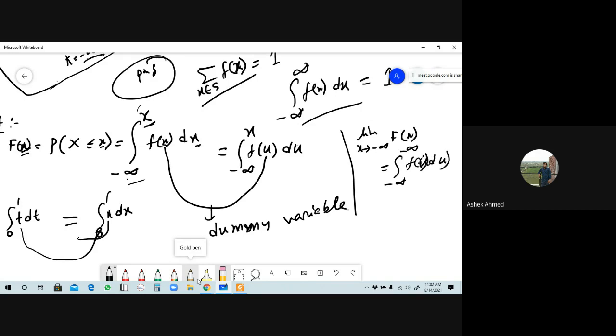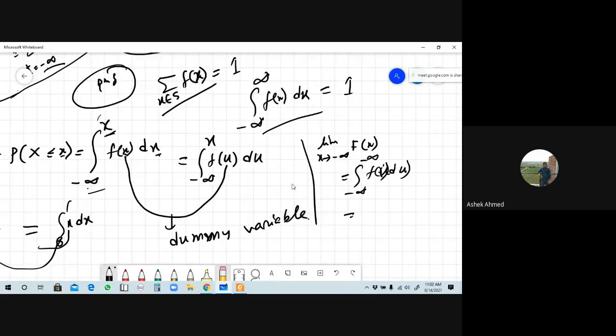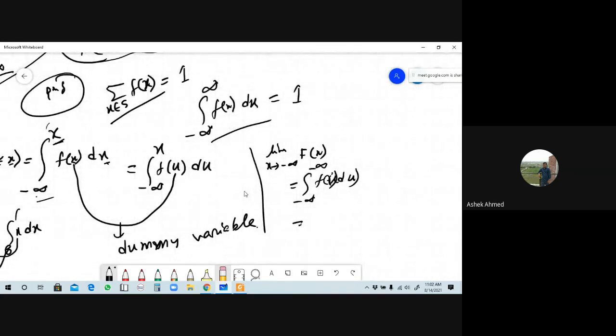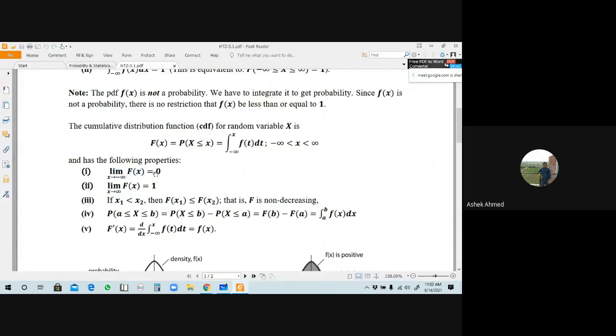Respond. If the upper limit and lower limit are equal, the value is 0, because we know that the integration from a to a of f of x dx is always 0. That concept is applied here.